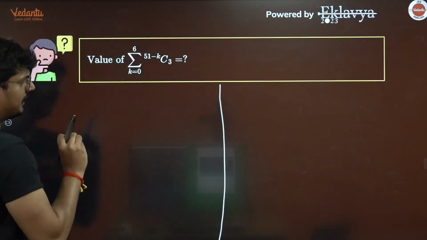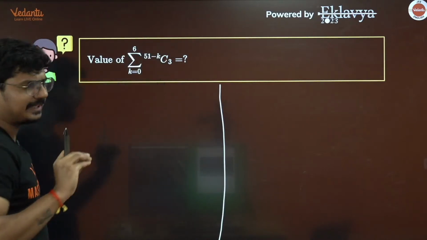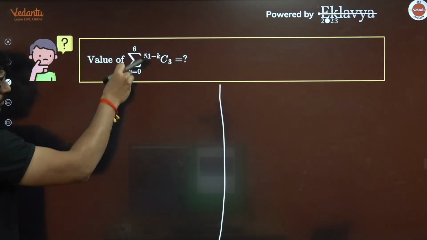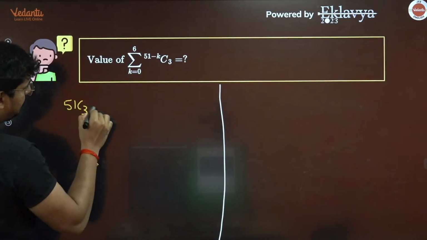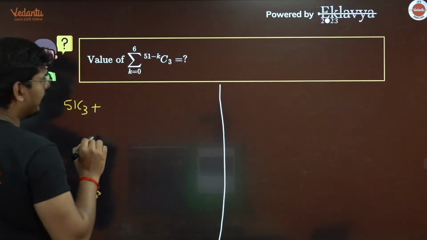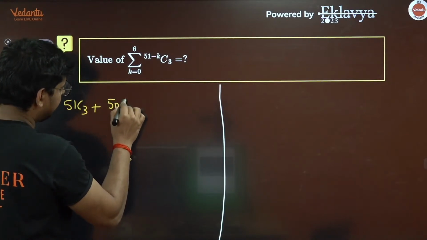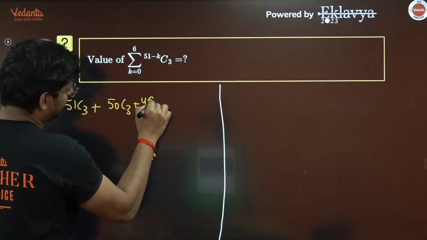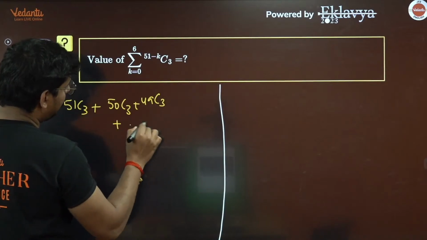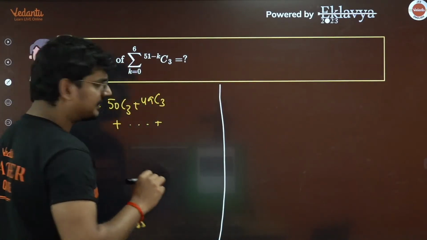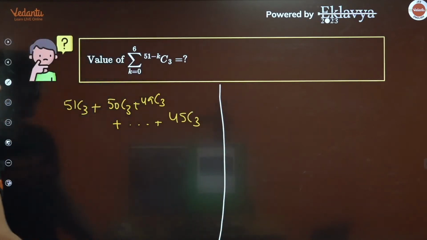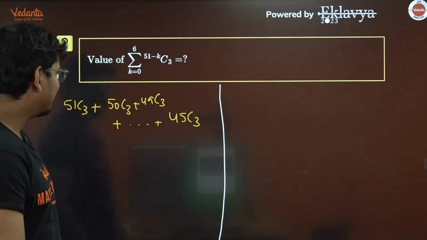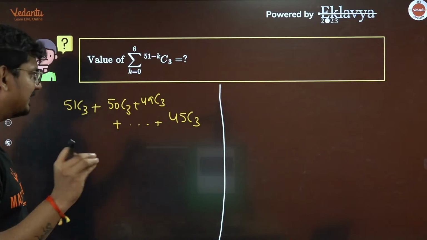Summation k running from 0 to 6 of 51 minus k C3. Let me put k is equal to 0, I'll get 51 C3, perfect, plus, let me put k is equal to 1, I'll get 50 C3. In that way, I'll get 49 C3, and this will go to the last term, 51 minus 6, 45 C3. This is what we need to find out. I think the options might be given in terms of this NCR only.